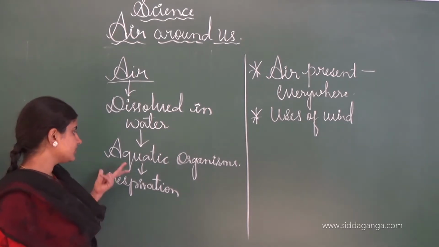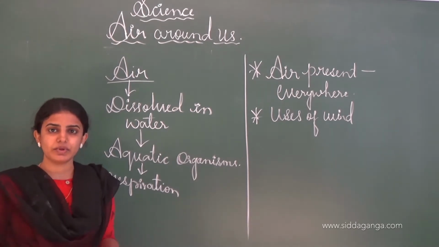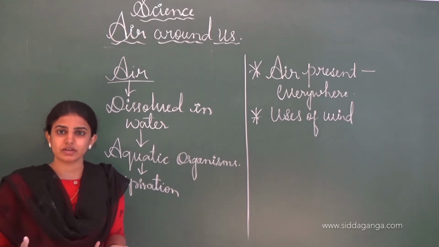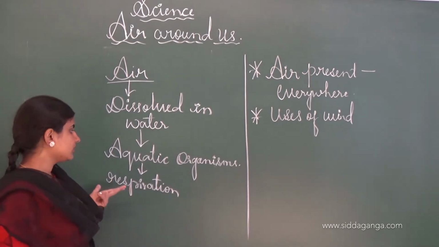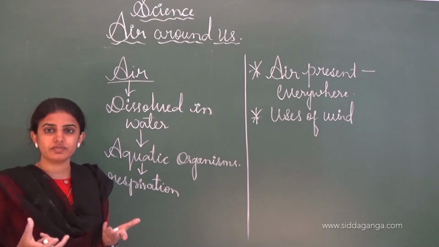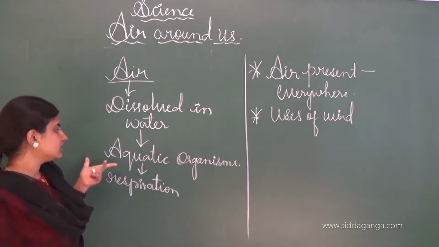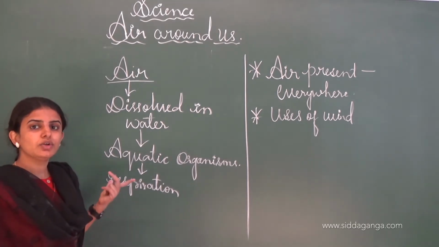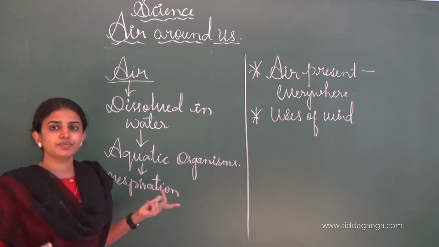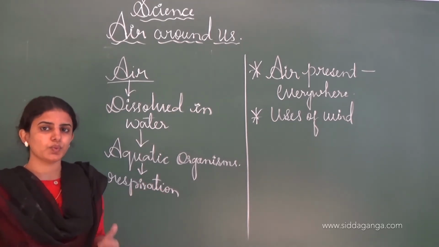In the same way, different aquatic organisms have different respiratory organs, like gills, and in a toad or frog the skin is a respiratory organ.